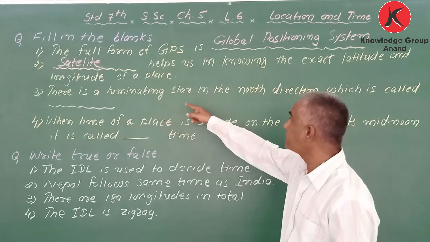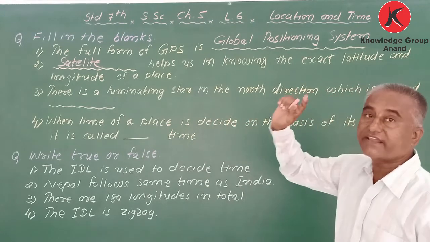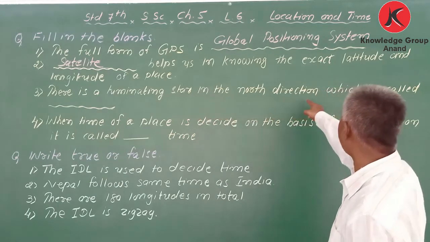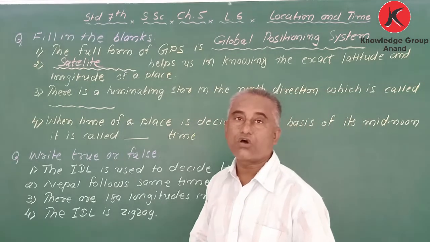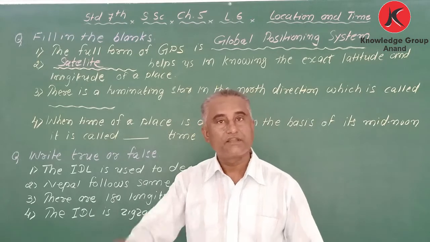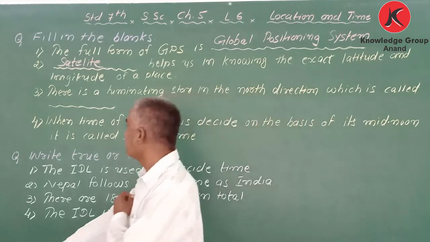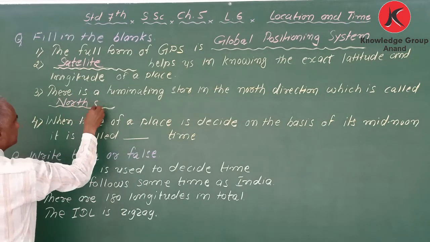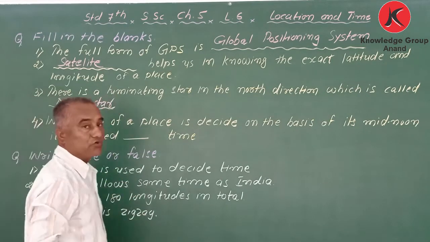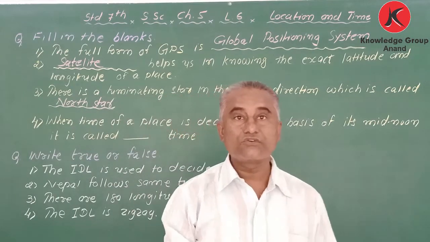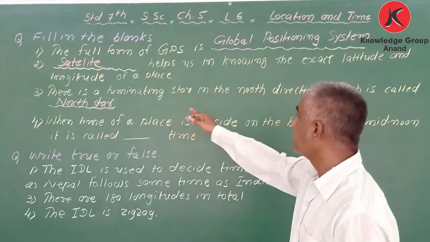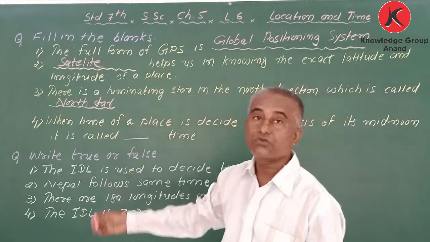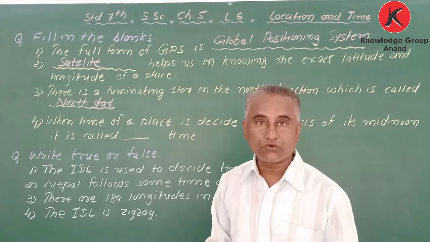Next, there is an illuminating star, a bright star, in the north direction, which is called blank. What is it called? Correct, North Star. In Gujarati we say Druvno Taro, na? Druvno Taro. Okay. So the illuminating star in the north direction is called the North Star.